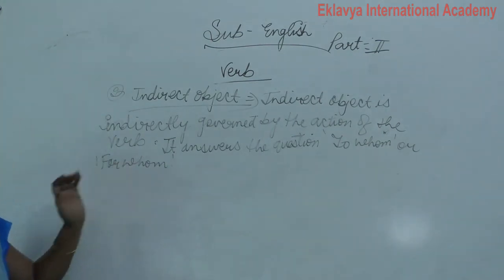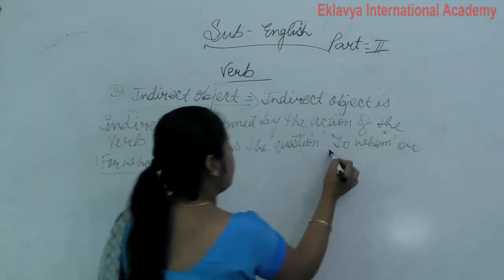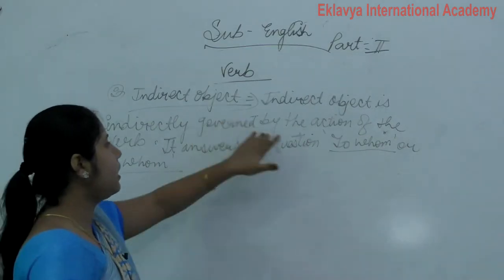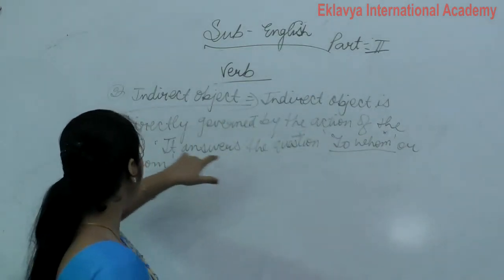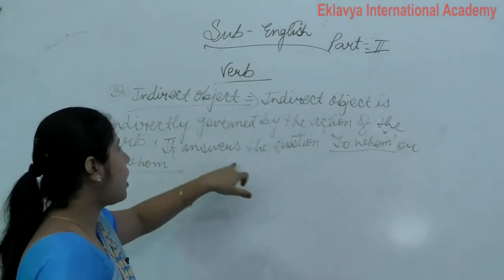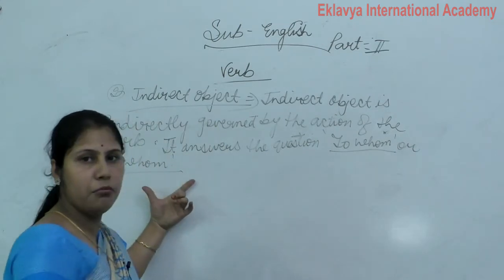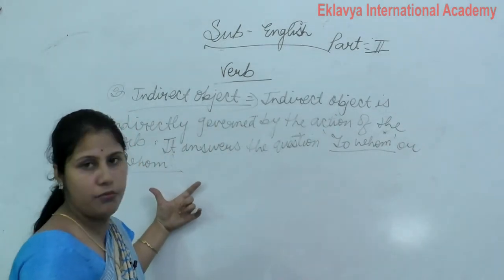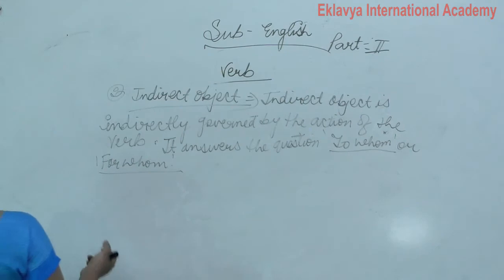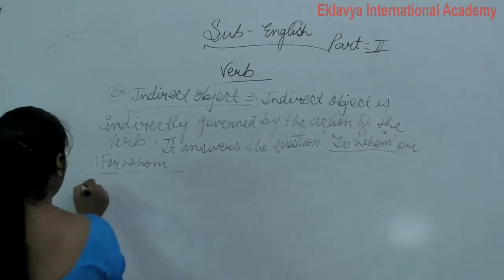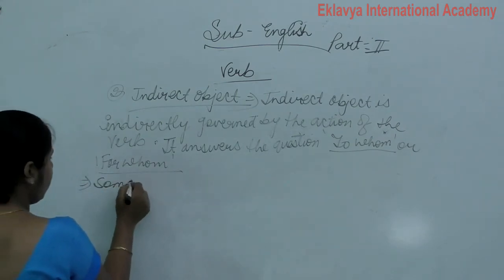Clear? So what is indirect object? Indirect object is indirectly governed by the action of the verb. It answers the question to whom or for whom. Now, what are some of the verbs that take two objects? Now write down some of the verbs that take two objects.